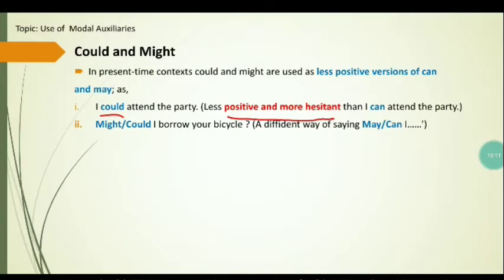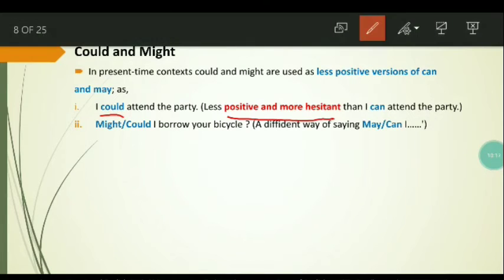in the present time contexts. Might, could I borrow your bicycle? Just look at this example. Might I borrow your bicycle? Could I borrow your bicycle? We can see that it is a sort of less positive version. Instead of saying this, could I borrow your bicycle or might I borrow your bicycle, one can say may I borrow your bicycle? Can I borrow your bicycle?